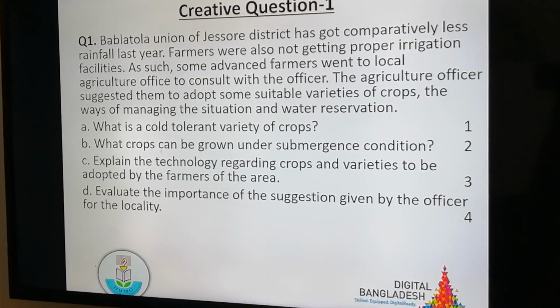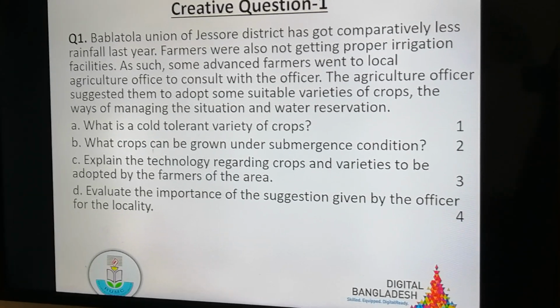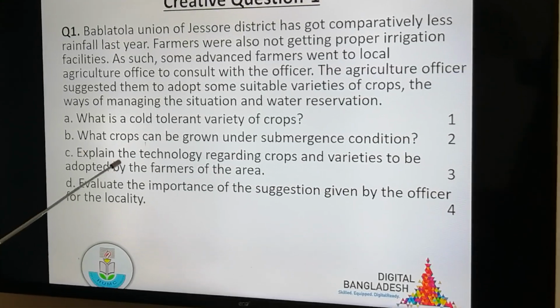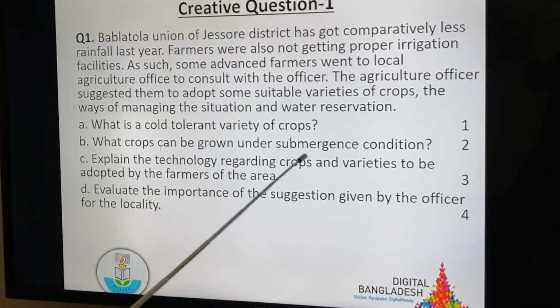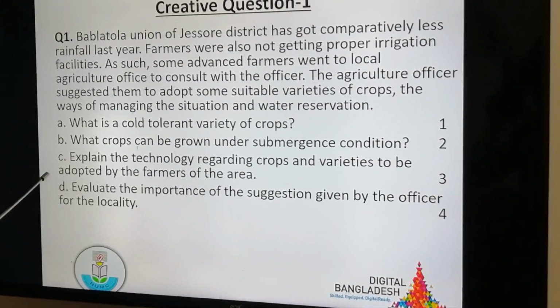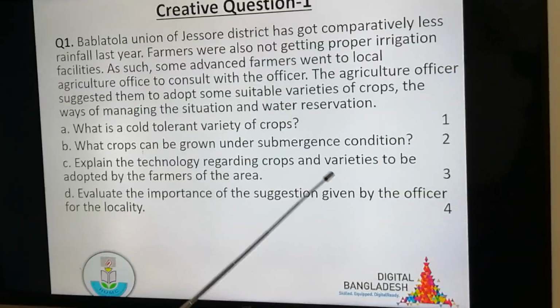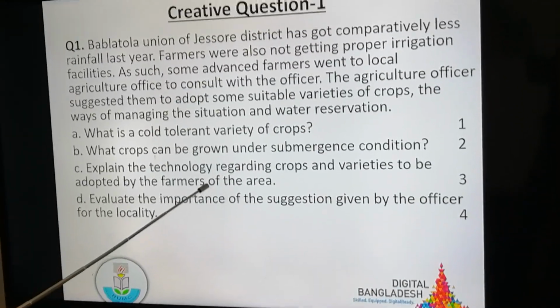You have to mention one cold tolerant variety of any of the crops, as we have discussed earlier. Number 2, what crops can be grown under submerged condition? Question C. Explain the technology regarding crops and varieties to be adopted by the farmers of the area.